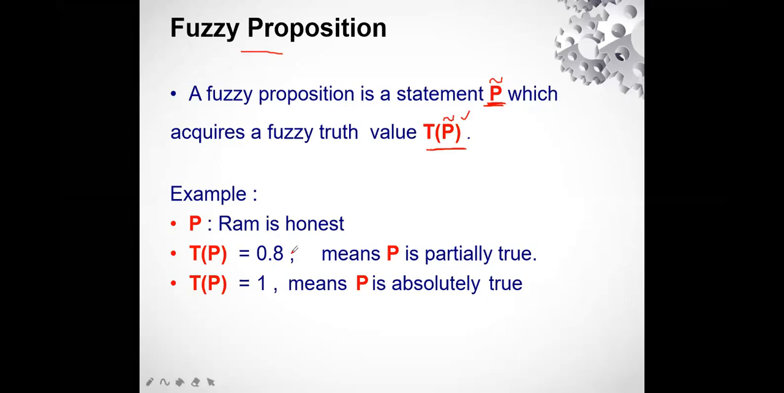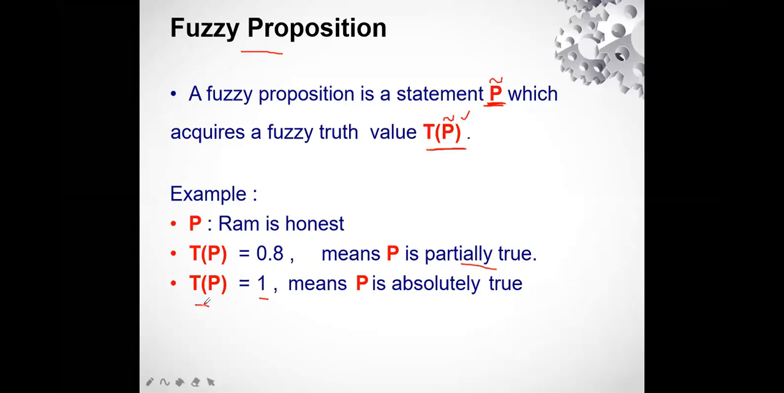Now, when I say 0.8, it is neither completely true nor completely false. It is partially true. It is actually more towards true, right? So it is partially true. But if it has the acquired value as 1, that means it is absolutely true. Let's take one more thing.